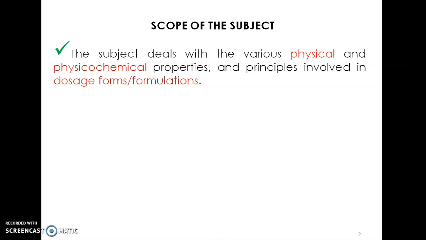So while formulating such dosage forms, we need to know the physical as well as physicochemical properties of all these materials like API and polymers. So this subject will help students understand these physical and physicochemical properties of these dosage forms.